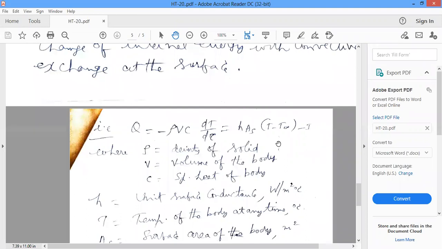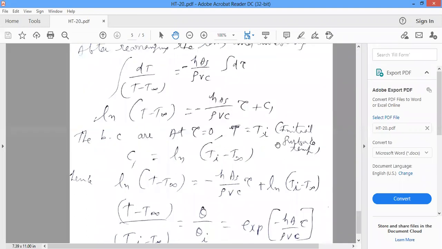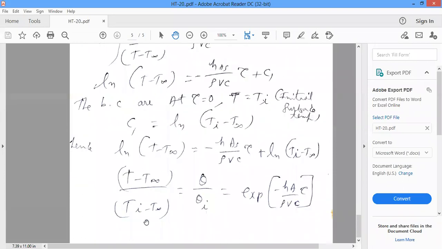By equating the heat transfer rates, you get the final equation: (T minus T free stream) divided by (Ti minus T free stream) is equal to e to the power minus HA into tau by rho Vc.